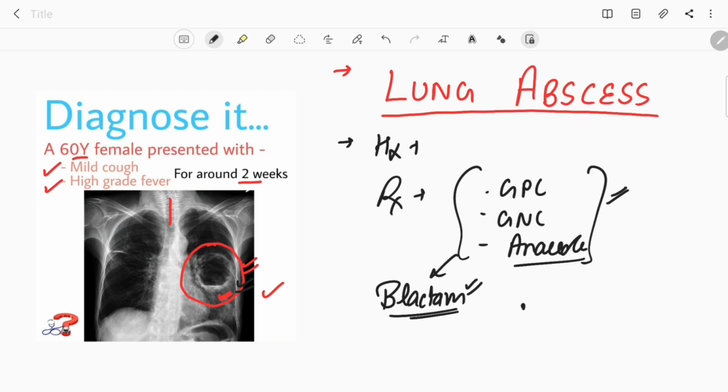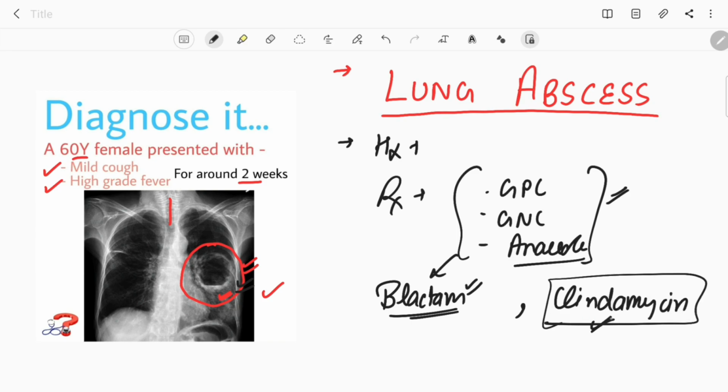The other antibiotic is clindamycin. This is currently used in cases of COVID-19. Do you know why we are using clindamycin in some patients of COVID-19? Because we want to prevent the development of lung abscess in these patients. This is basically a drug for prophylaxis of lung abscess from anaerobic bacteria. So this is used in cases of high risk. Suppose there is a high risk of development of lung abscess in some cases, then this drug can be used as a prophylactic drug.